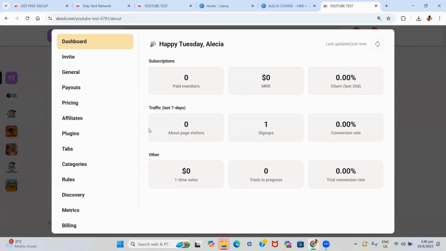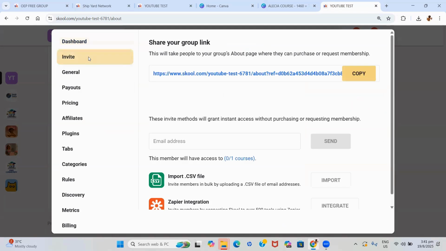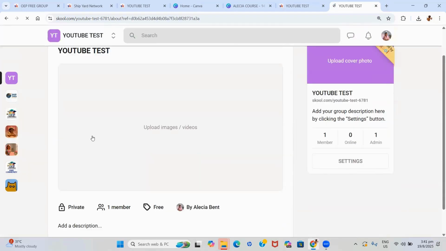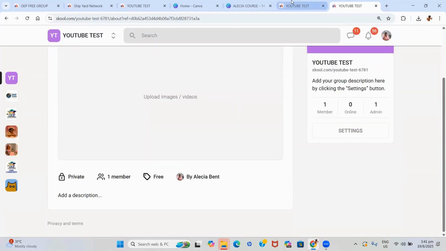And if you have persons in your community on a trial, it will show you how many persons are on the trial, how much conversion, if they're churning, if they're leaving, or they're converting to paying customers. Like we were giving the example of you having a one-on-one session, it will show you how many of those sales you have gotten and how much money you have made. If you want to invite persons to your community, this is the link that you would copy and send to them. This is what it will look like when they get to that link, right?